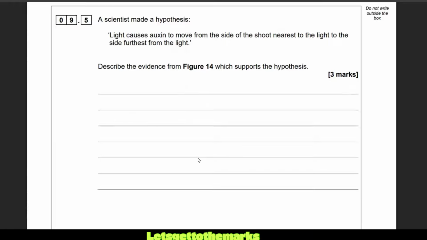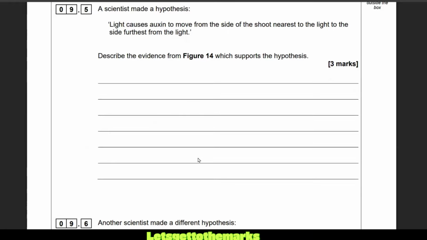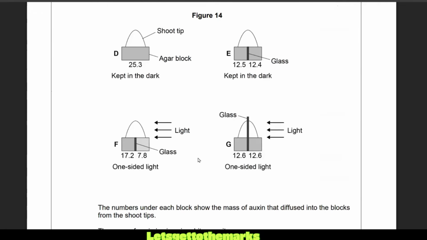A scientist made a hypothesis. Light causes auxin to move from the side of the shoot nearest to the light to the side furthest from the light. So the auxin moves away from the light to the shaded side. Describe evidence which supports this. So we need to find evidence that supports this.